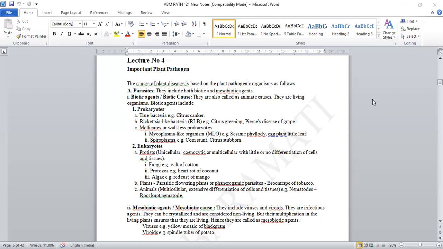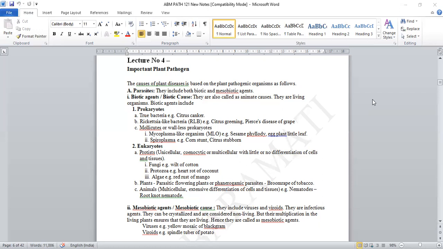So all the nucleotides, nuclear membrane, nucleus, all the constituents of that particular cell have a well-defined nucleus. So it comes under the eukaryote. So it comes under the protist, and the examples are fungi, and the example of the disease is wilt of cotton. In case of protozoa, the example is heart rot of coconut, and in case of algae, that is red rust of mango. So these are the three basic eukaryotes that come under the protist group.